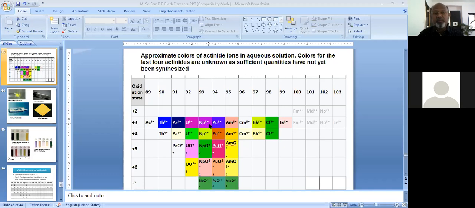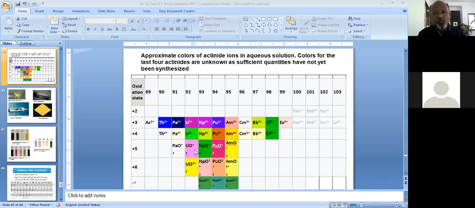Again, neptunium plus 3 and plus 4 have different colors because of the loss of either 3 or 4 electrons. Plutonium also shows 2 different colors in its lower and higher oxidation states. The same is true for americium. Curium shows again a very faint ivory color, which is attributed to curium plus 4. Berkelium also shows a similar color to that of curium plus 4. But californium shows similar colors in its lower and higher oxidation states.